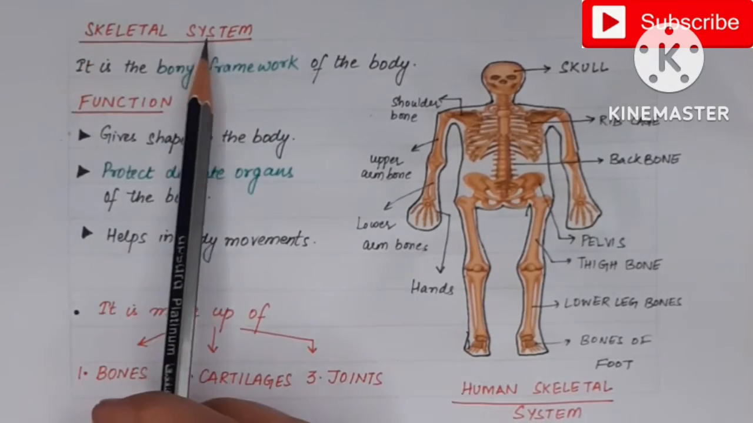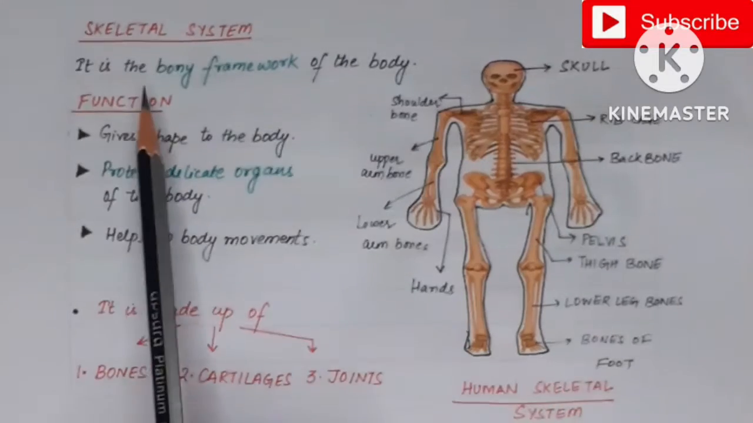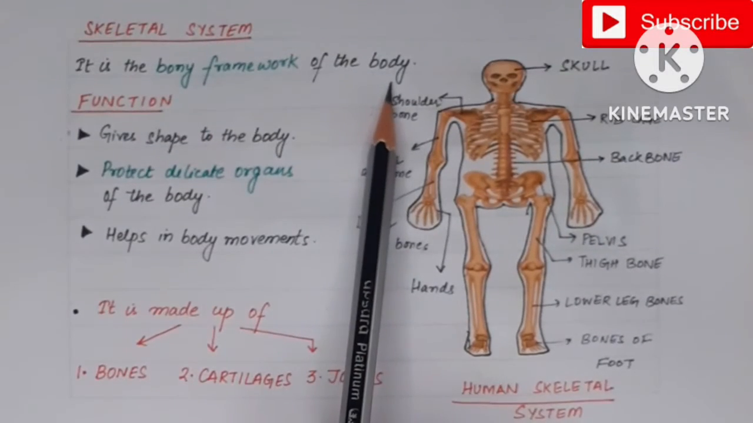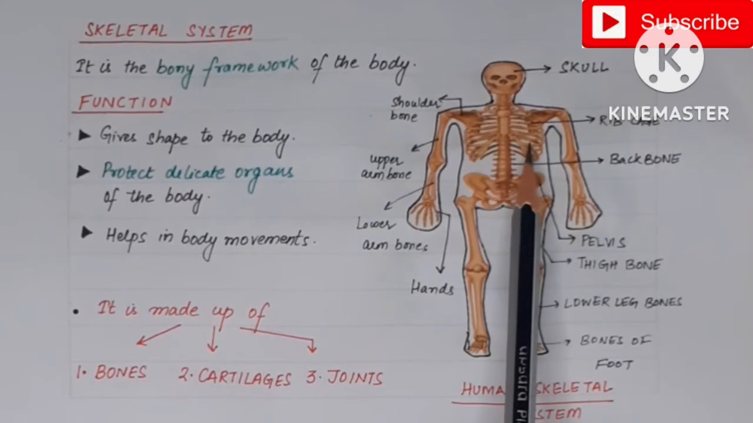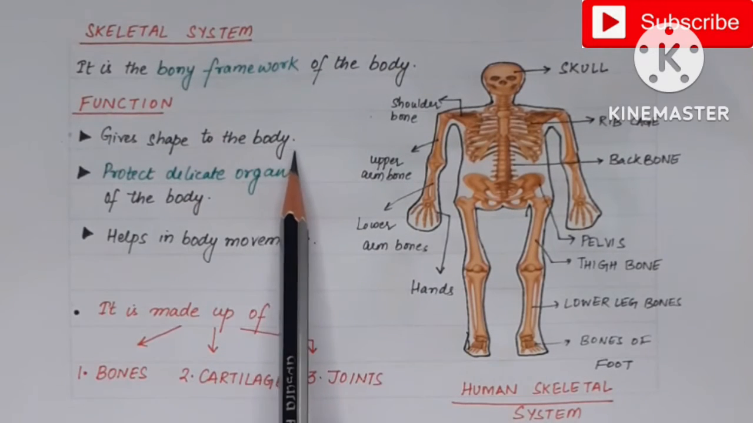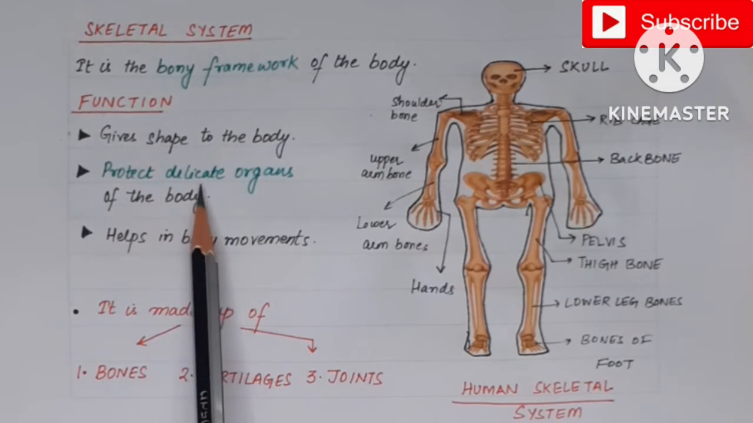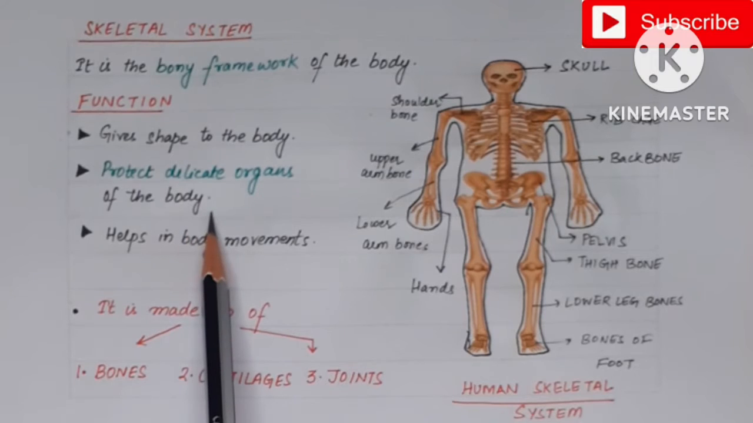Now moving on to the human skeletal system. This is the human skeleton. It is the bony framework of the body. That means it is made up of bone and it is the framework of the body, which means it gives shape to our body. The next function of the human skeleton is that it protects the delicate organs of the body.